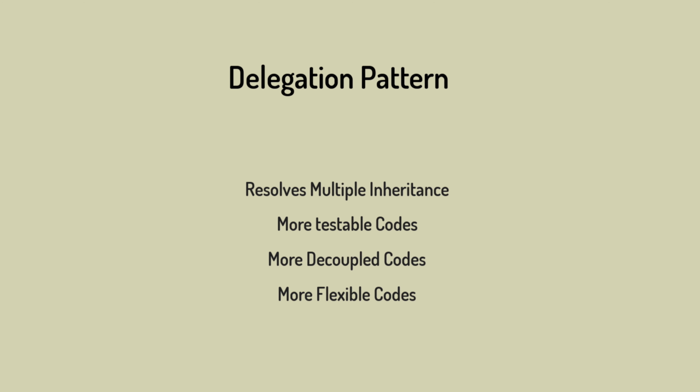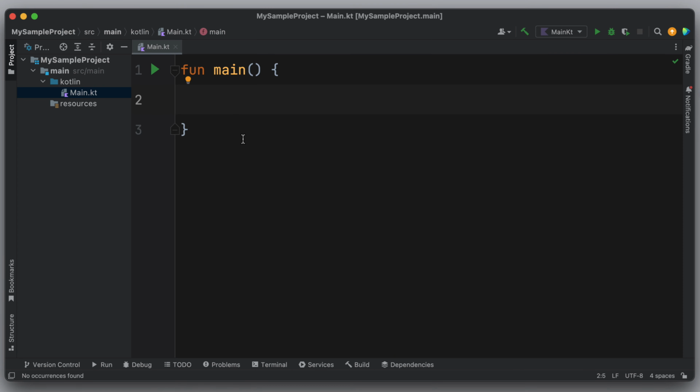Now that we know the benefits of the delegation pattern, here's an example. Imagine we want to create a car class with two functions. One of its functions is start and the other one is turn. This class will delegate the responsibilities of its start function to an instance of the engine class, and it delegates the responsibilities of its turn function to an instance of the steering wheel class.